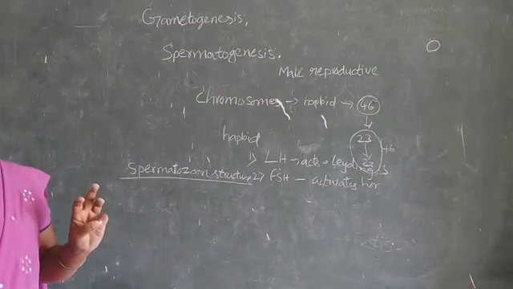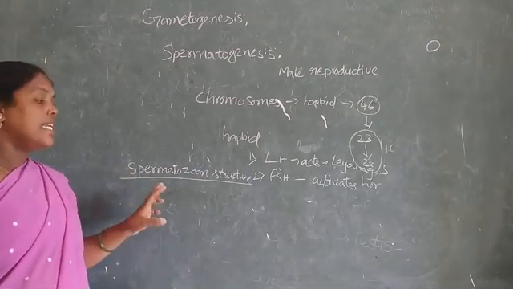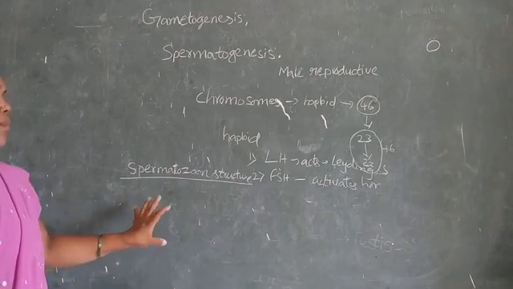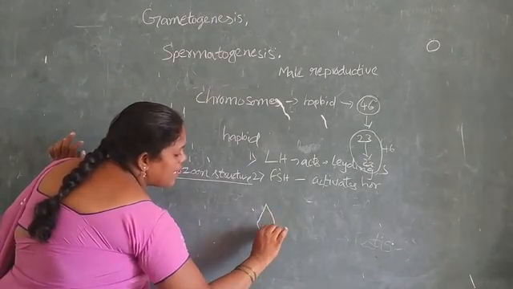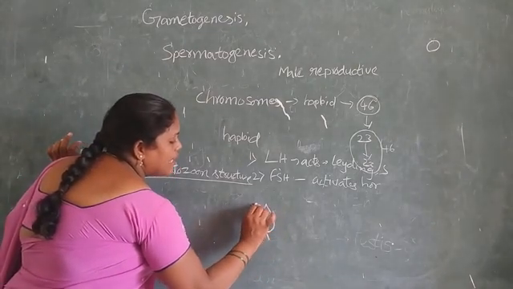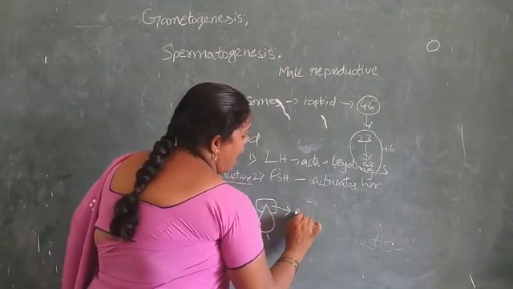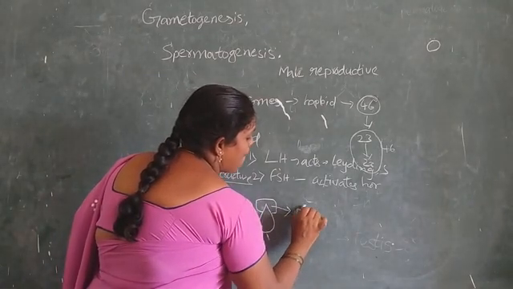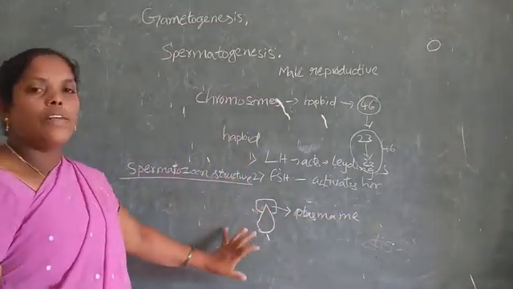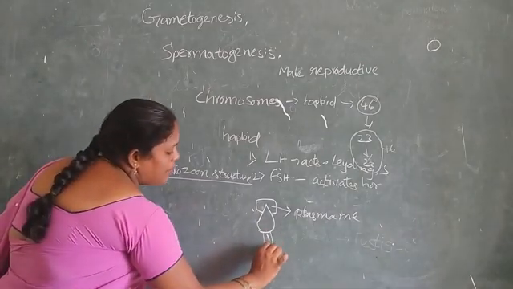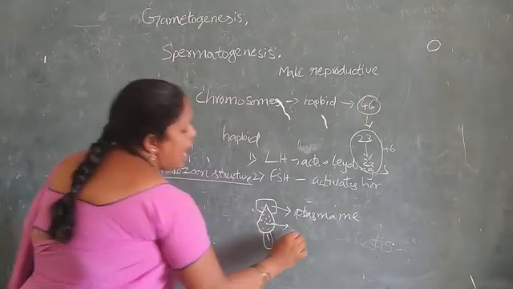First we are discussing the head. The head is the most important part, a complex structure. The plasma membrane covers the whole body, and the acrosome occupies the front of the head.